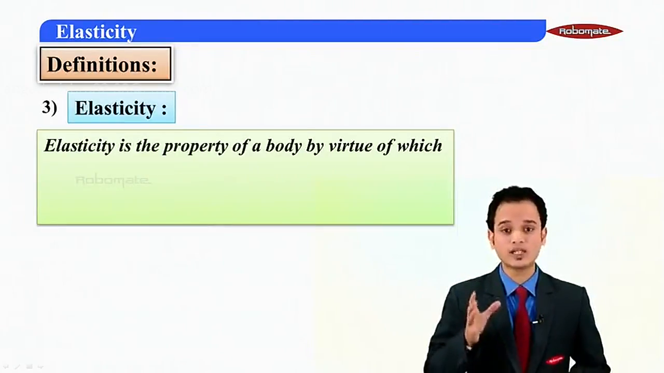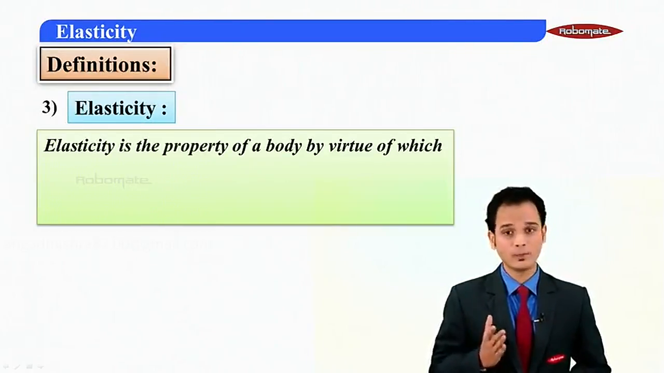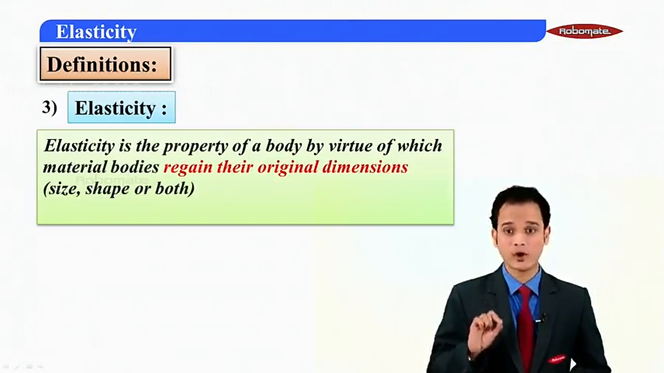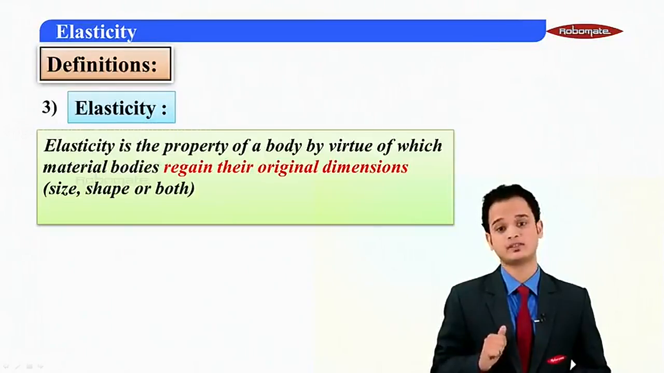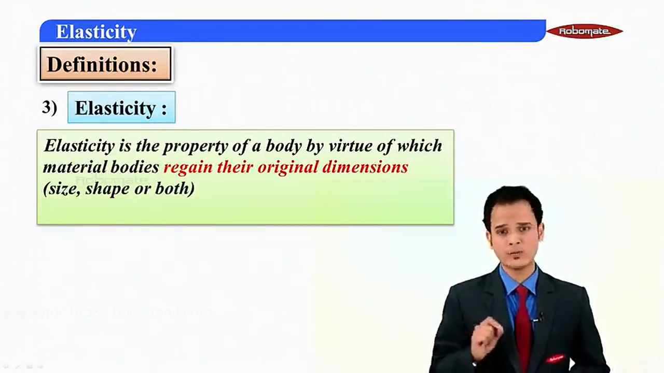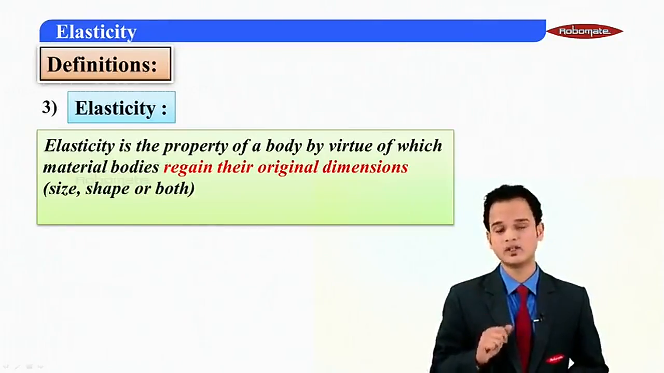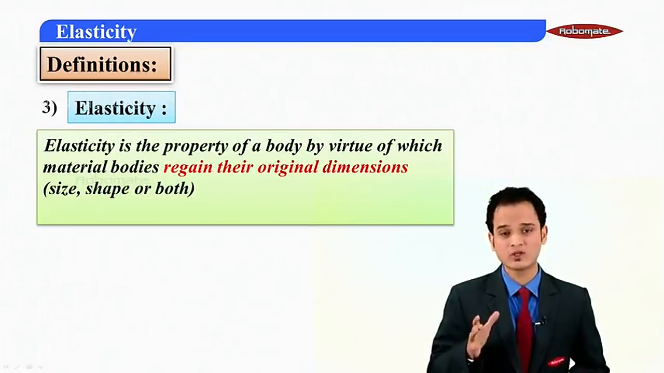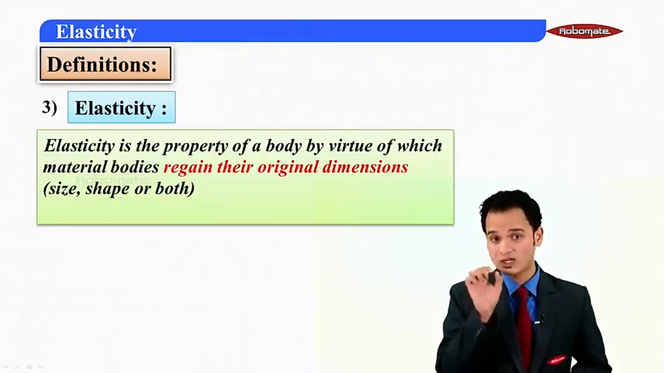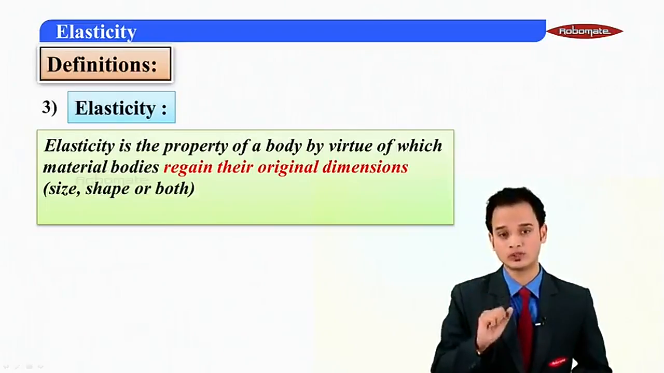Elasticity, the most important definition for us. Elasticity is the property of a body by virtue of which material bodies regain their original dimensions, that is size, shape, or both of them. Material bodies, that means solids, regain their original dimensions. So suppose if initial dimension of a rubber band was 5 mm, you stretch it, you take it to 10 mm. If you are releasing it, it is going to come back to its original position.